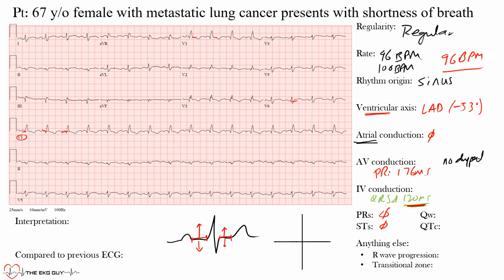How about any Q waves? And why do we look at Q waves? In this case, a Q wave would be a negative deflection. So let's draw what a Q wave is. Is there any Q wave there? In fact, there is not. This is an R wave and this is an S wave. A Q wave is one that precedes it. And we look for Q waves here. This would be a Q wave because they may suggest a prior infarct.